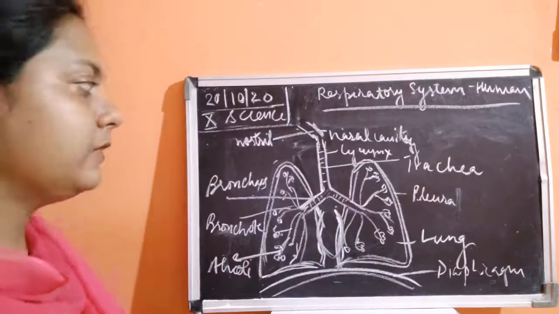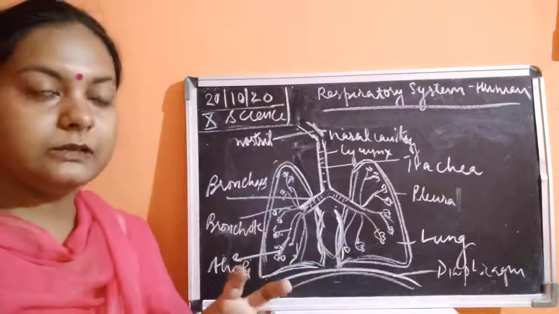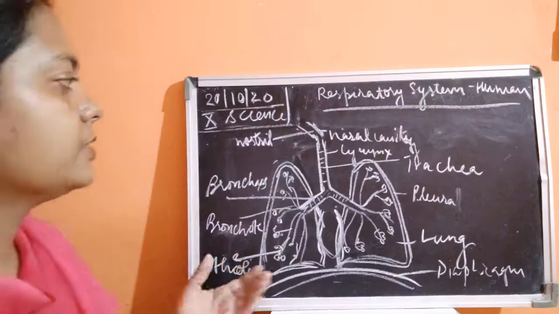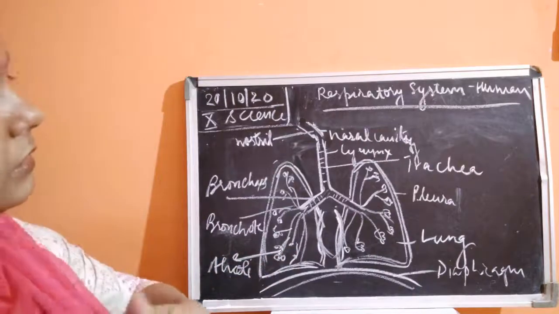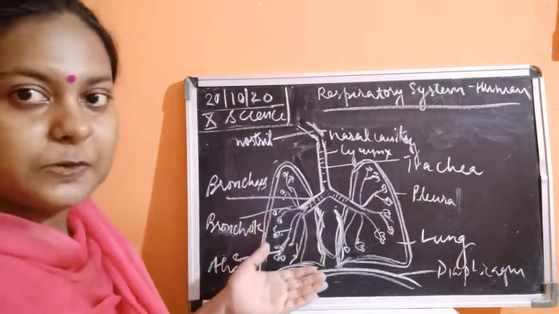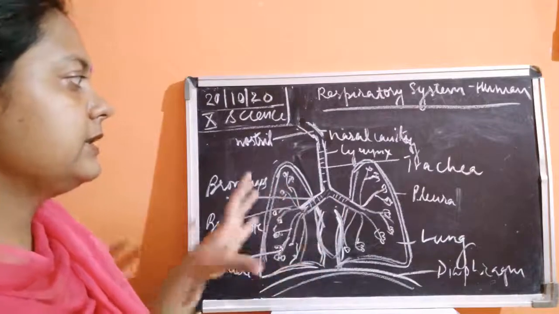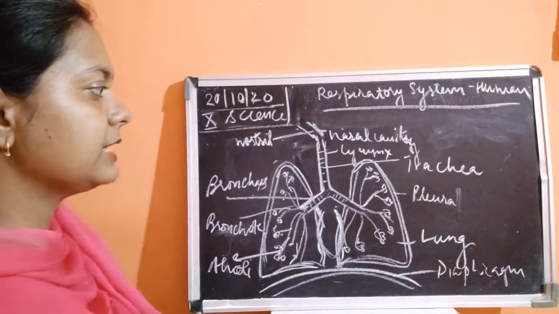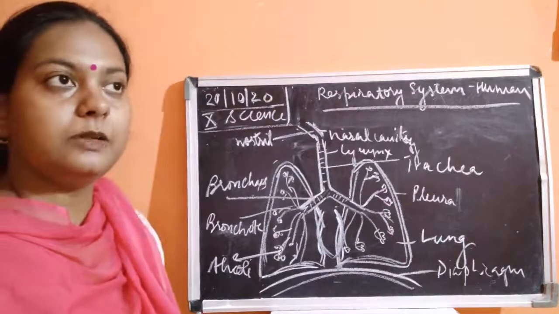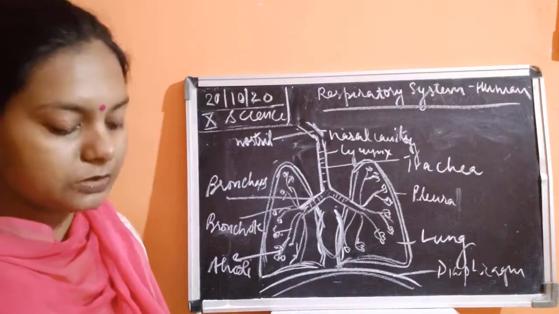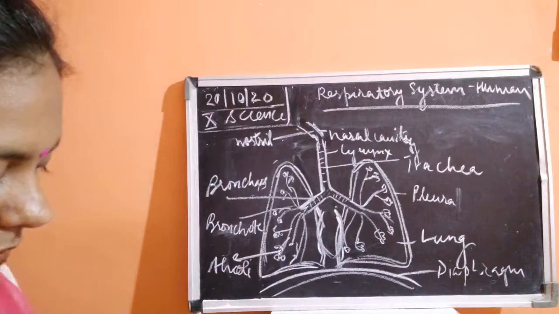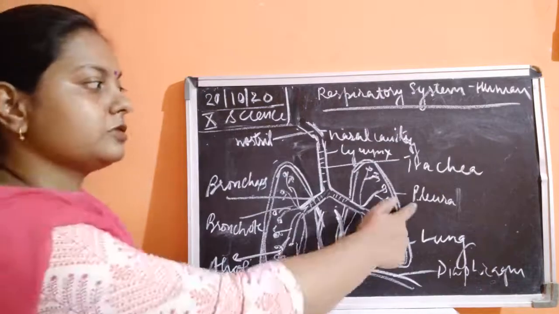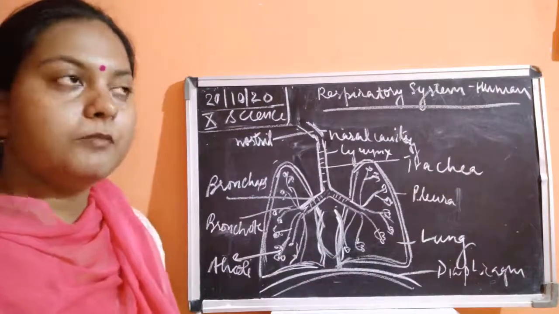Okay, so the left side lung is a little bit smaller than the right side lung. Okay, so this is about the respiratory organ of the human beings. And then these lungs are covered by the pleura, that is also a membrane, and again this membrane has a peripleural space. Then peripleural fluid is also present in between, so that it could absorb the mechanical shock, as well as this pleural membrane also helping in the absorption of the mechanical shock.